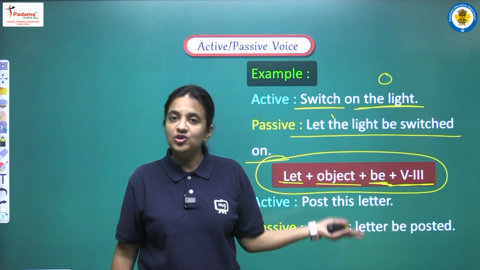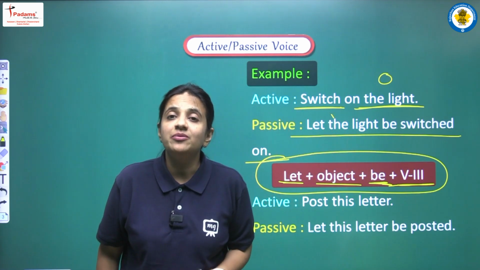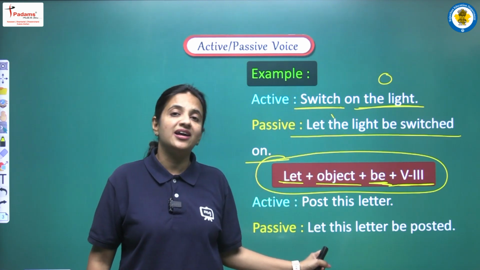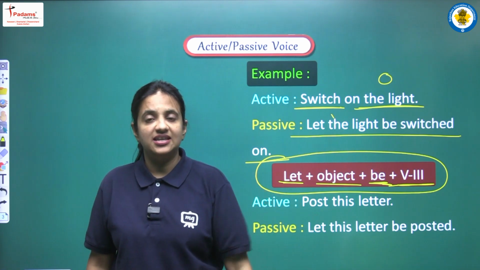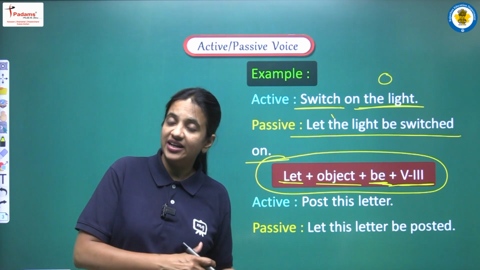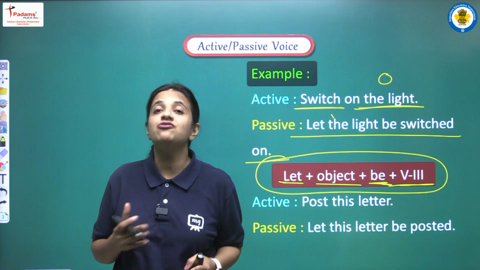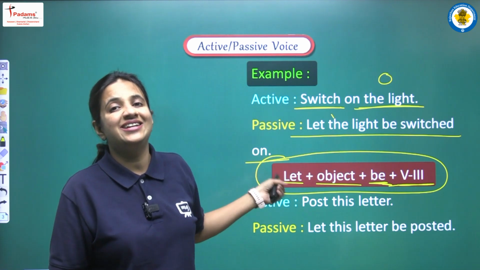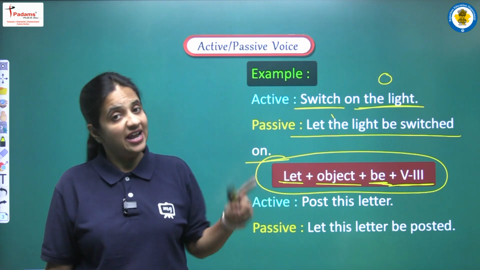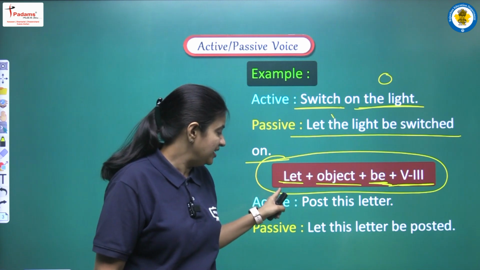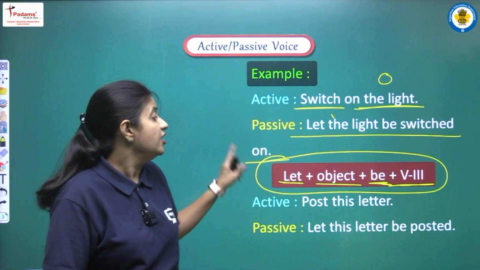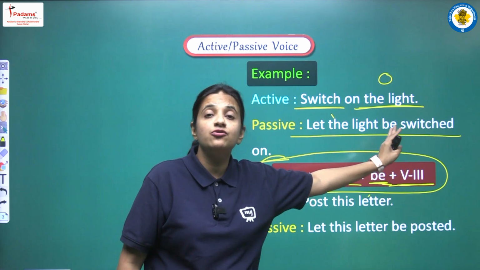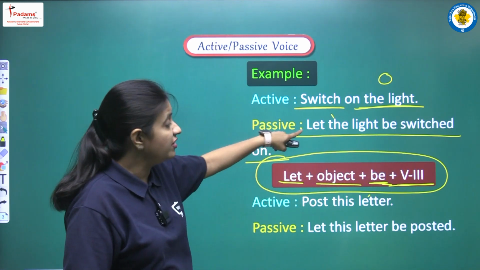So this is the same rule that we are applying here, that main verb की हमें third form ही use करनी है. Okay, तो अगर हमारा जो active voice है वो imperative sentence है, तब भी जब हम passive voice में convert करेंगे, so we have to use the third form of the main verb. So this is the formula, and we can say this is the sentence structure that we have to apply, that we have to follow. So again I am repeating this thing, students, listen very carefully. We have to use let plus object plus be plus third form.